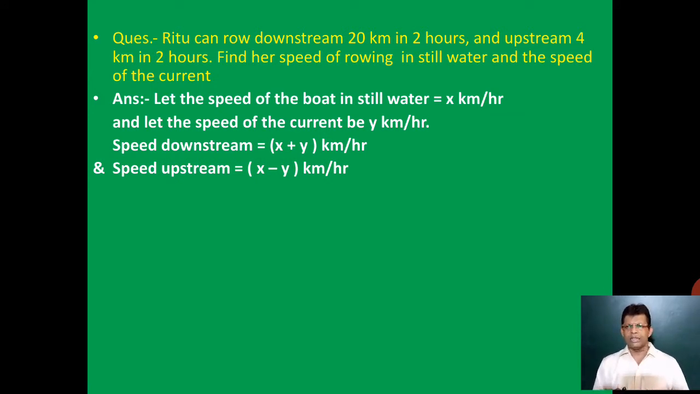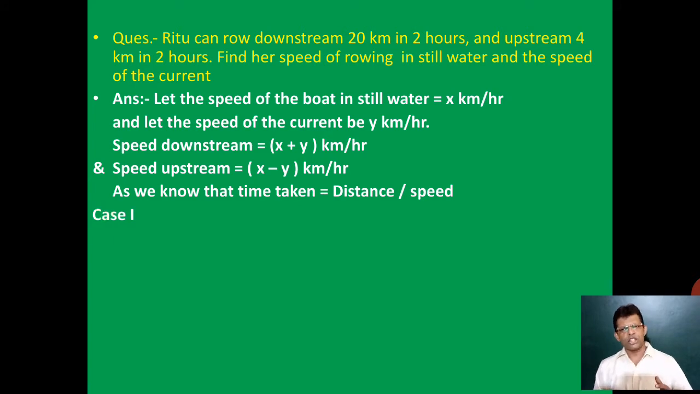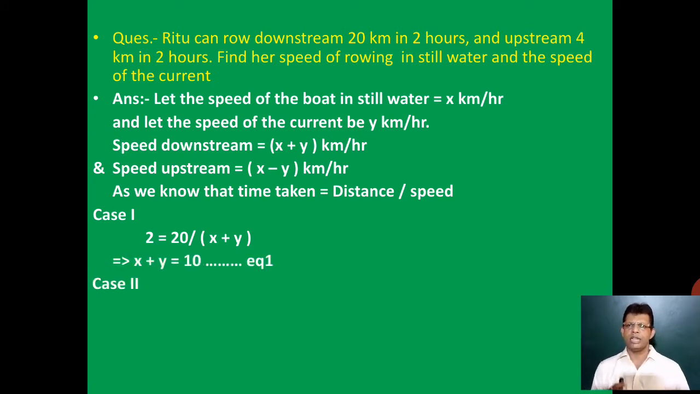Here we are going to take the formula for time taken. Time taken, as you know, is distance divided by speed. So in the first case, that is in case of downstream, 2 hours have been taken to travel 20 kilometers, so it will be 2 is equal to 20 upon x plus y. And if we simplify this, we'll get the first equation, which is x plus y is equal to 10.